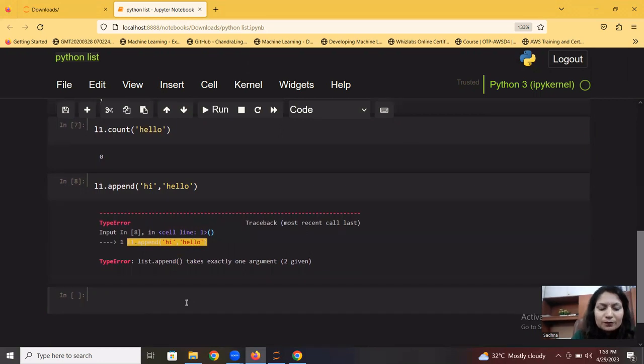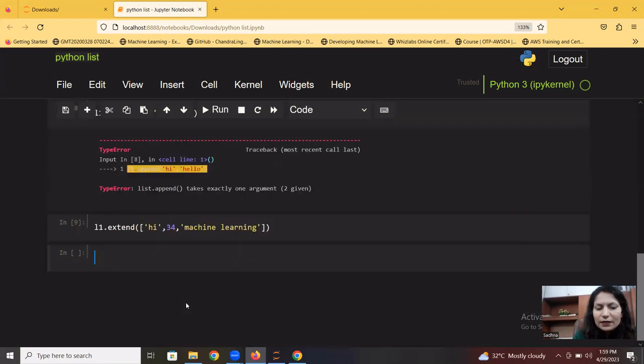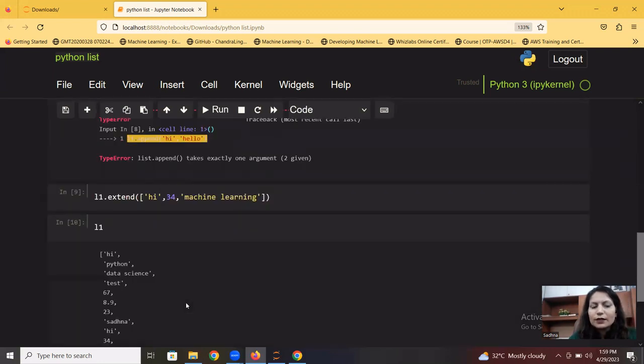So what I can do is use extend. What extend does is, extend also takes one argument, but it will be in the form of a list. I can basically extend the existing list. In the list I can pass hi, or let's say some more numeric values. I have added machine learning. I can pass anything into that. Once I run it, I'll see my list got extended.